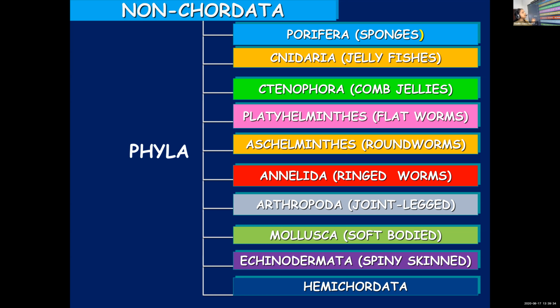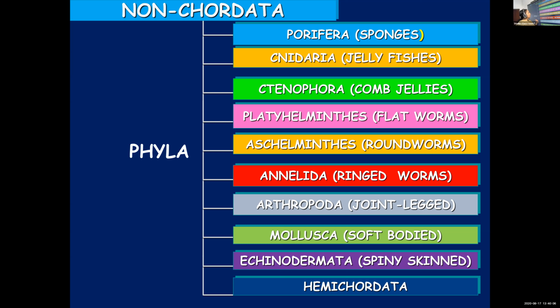Second one, Cnidaria. You call the group jellyfishes. Jellyfish is one member of this phylum, but it is more familiar to you as Coelenterata, which you learned in 9th standard. The third one is Ctenophora, which you have not learned in 9th standard. This is new for you. The members of this phylum we call comb jellies.